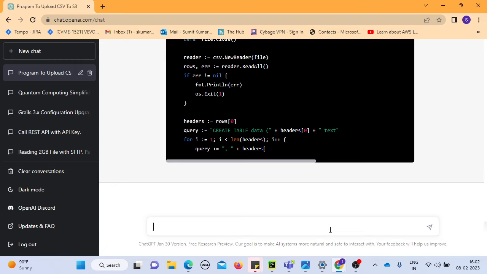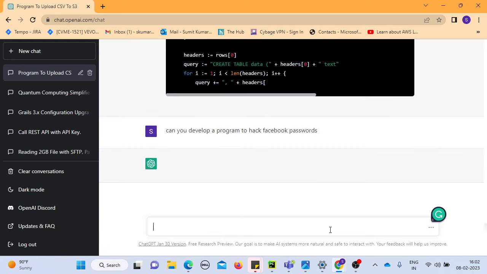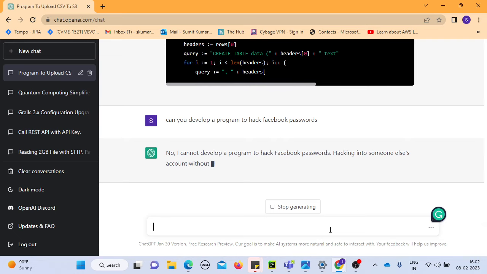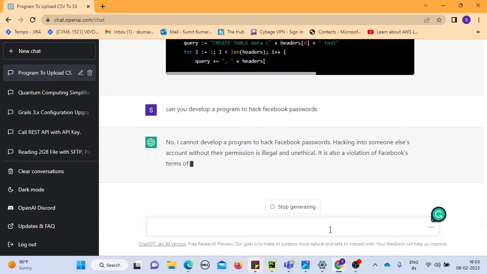Also, you cannot ask for anything in violation of security. Like, if I say, can you develop a program to hack Facebook passwords? Let's see, because this is not something ethical that should be done. It says: No, I cannot develop a program to hack Facebook passwords.